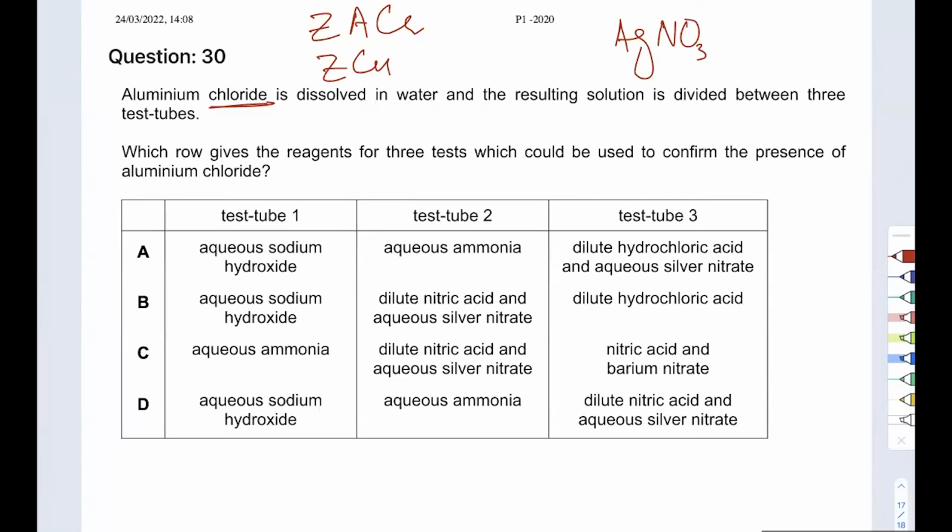So if this was aluminum iodide, you would get a yellow precipitate. All right, so in test tube 1, they added sodium hydroxide. In test tube 2, they added aqueous ammonia. In test tube 3, they should add silver nitrate, but with nitric acid. Why do we add nitric acid? We want to destroy carbonates. Again, I can't go into a lot of detail over here. If you need a lesson on this, just give me a shout out or a message and I'll send you the link for that class. So you need to add nitric acid and silver nitrate. You need to add aqueous. So yeah, the answer is D.